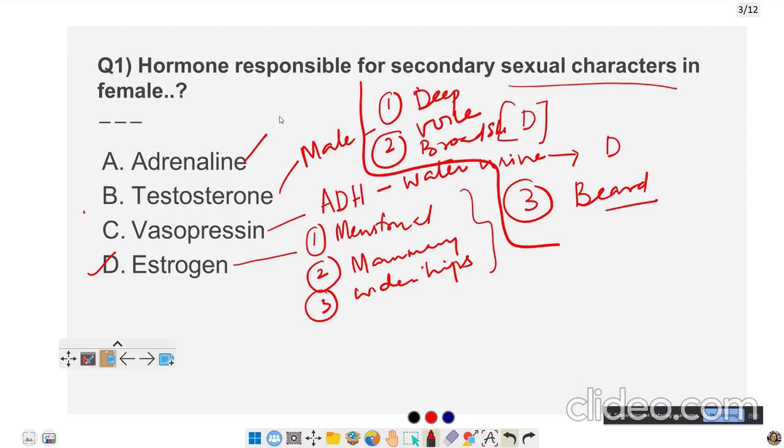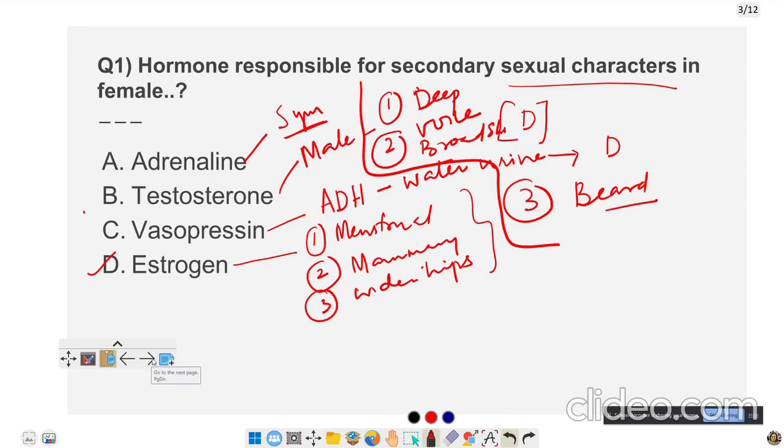Adrenaline is related with the sympathetic nervous system. It increases your heartbeat. This hormone is produced from the adrenal glands, which are present over the kidneys. So let us look at the question once again. Hormone which is responsible for secondary sexual characters in female. The answer is D, estrogen, which is produced by the ovaries.